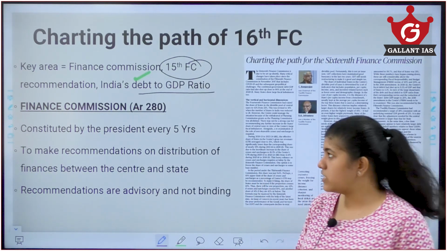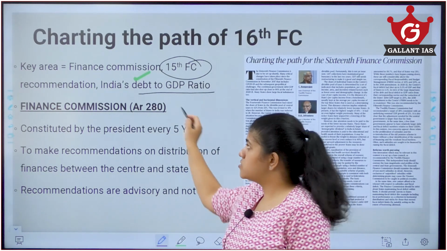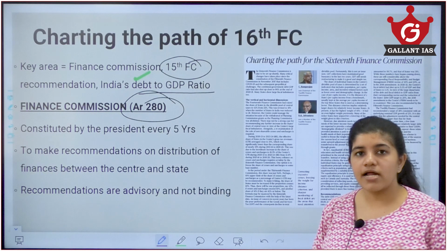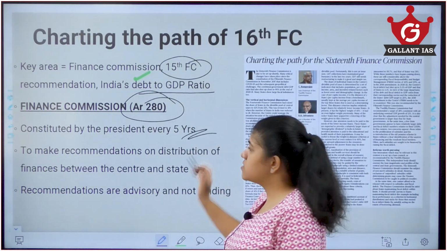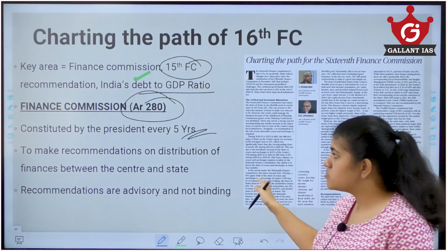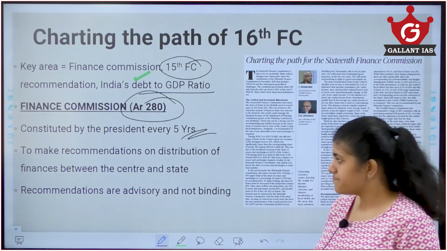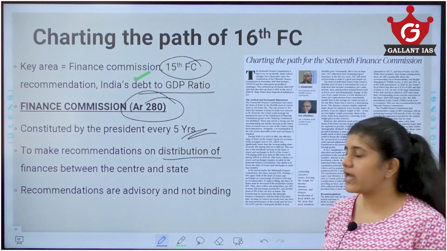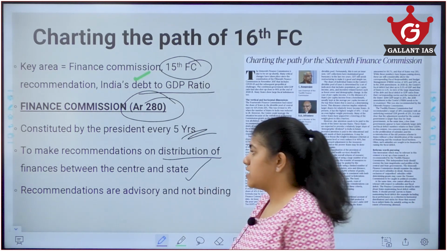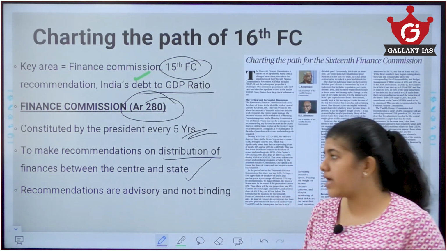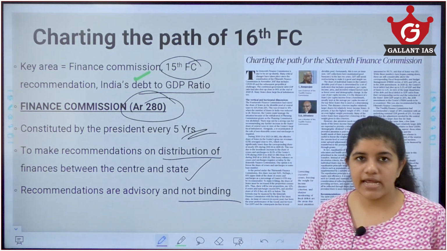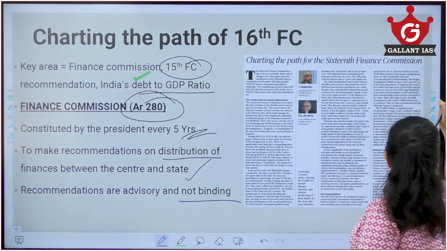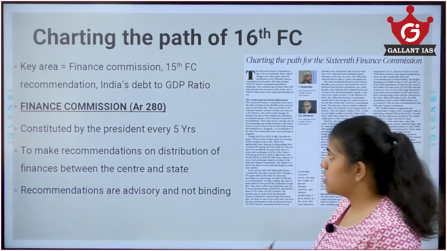Now, the first thing which we need to know about is the Finance Commission. It's constituted under Article 280 of our Constitution. It is constituted by the President every 5 years. It's not a permanent body. It makes its recommendations on the distribution of finance between the center and state. These recommendations are advisory and they are not binding in nature. It's a very important thing. They are just advisory in nature.